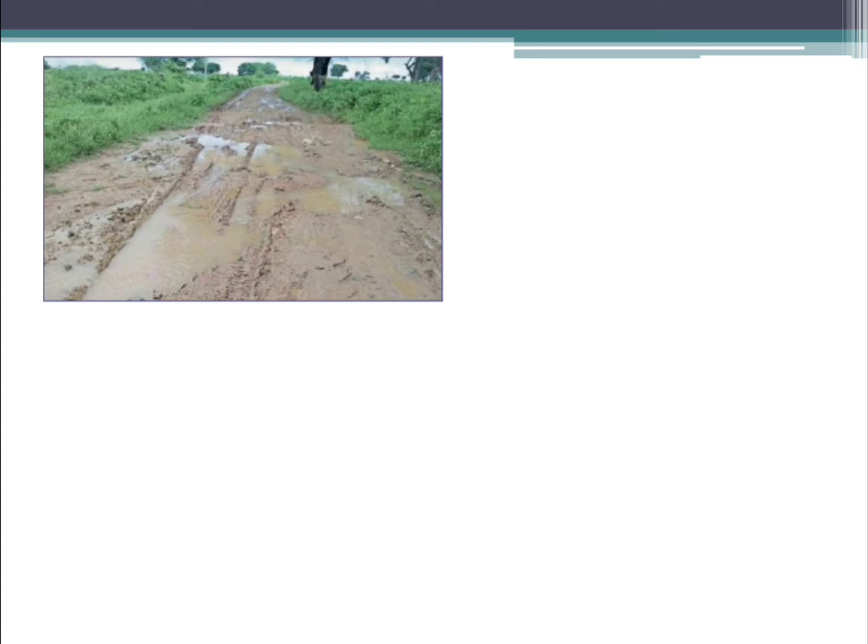And also they are narrow, isn't it, children? So these were the roads, and because they were narrow, we used to use only small vehicles. Big vehicles we were not using at that time. Nowadays also we can see these mud roads in the villages, especially in the smaller villages.